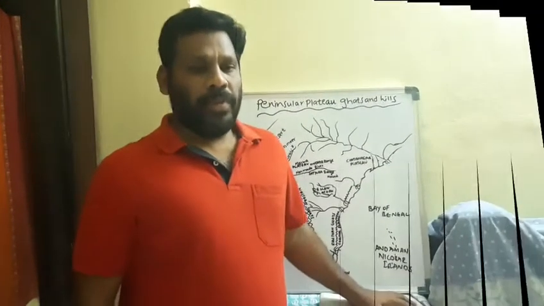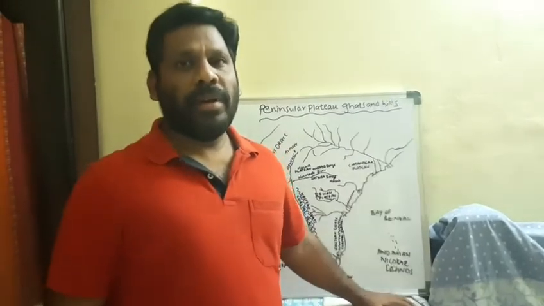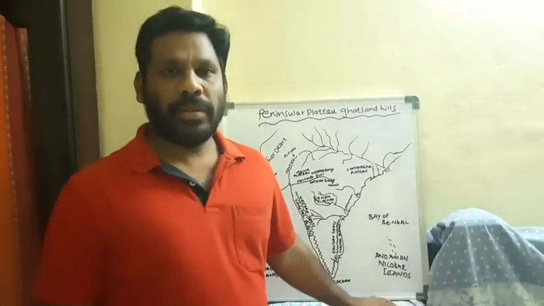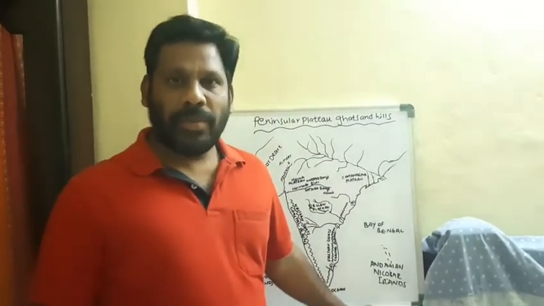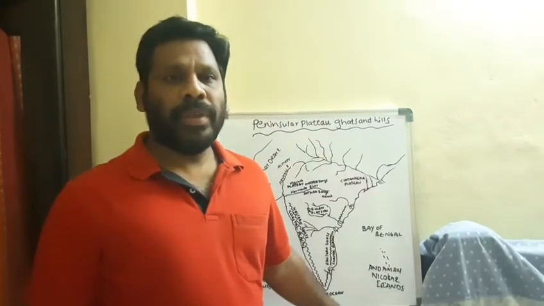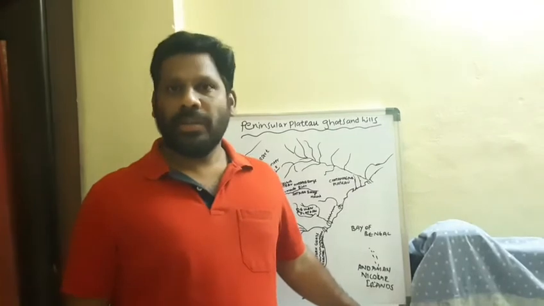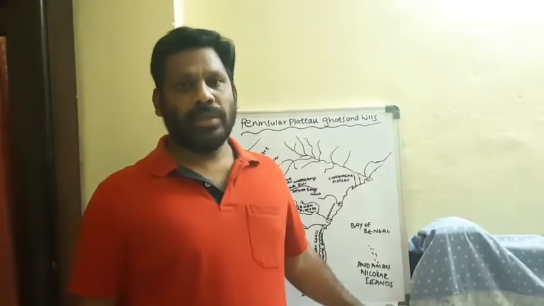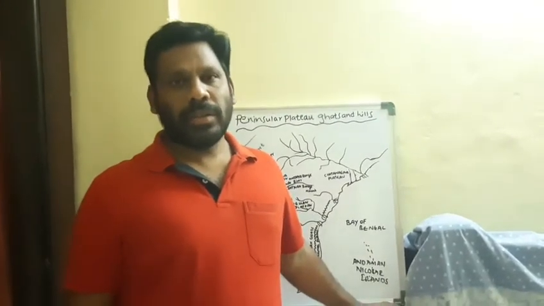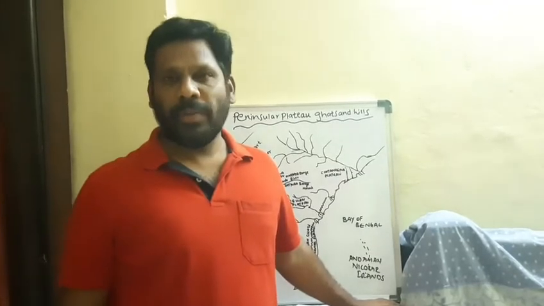Good morning, children. We discussed the Himalayas in the previous class: how the Himalayas originated, and the three parallel ranges. Himadri is also called the Greater Himalayas. Himachal is called the Lesser Himalayas. Shivaliks is called the Outer Himalayas or the foothills of the Himalayas.